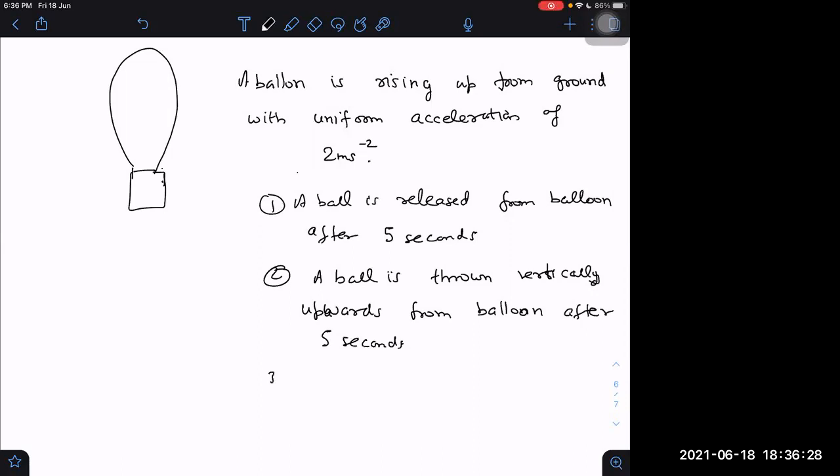Case 3: the balloon has an initial velocity of 10 meter per second.